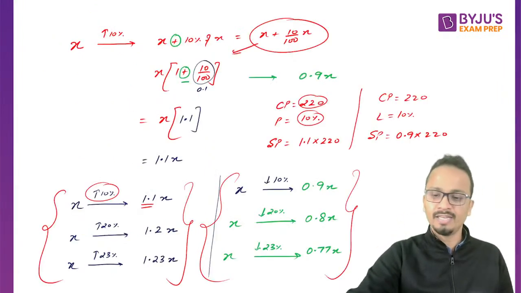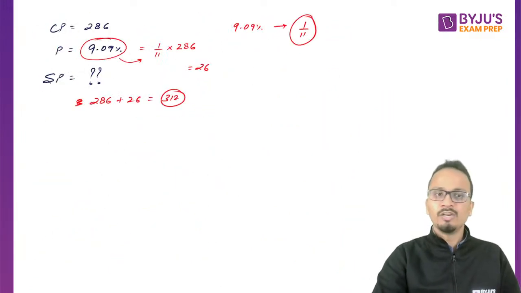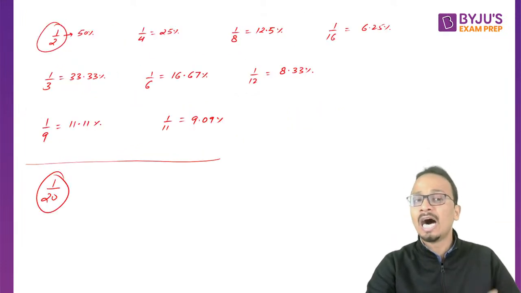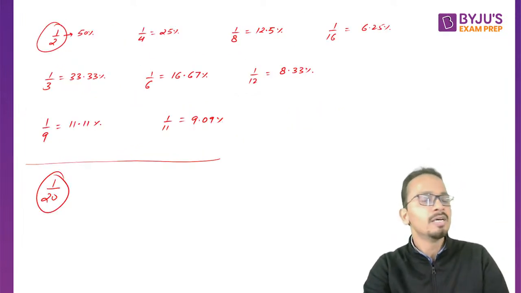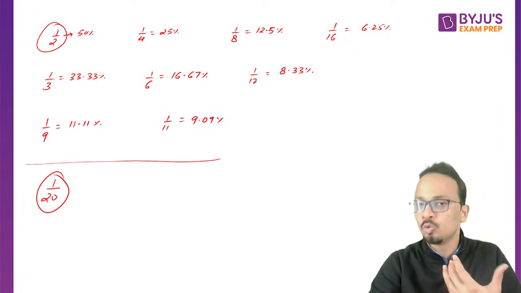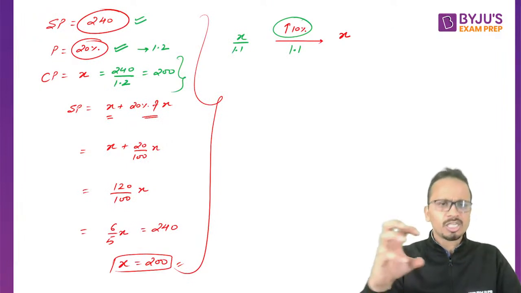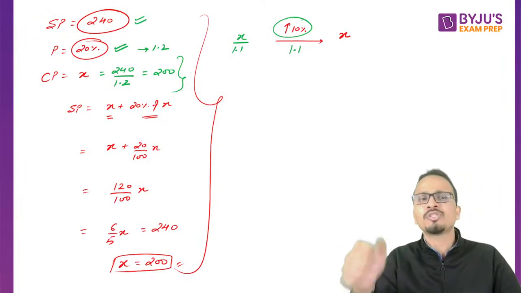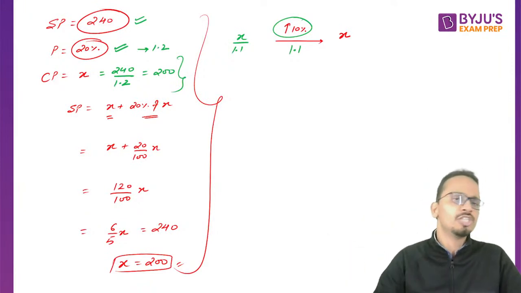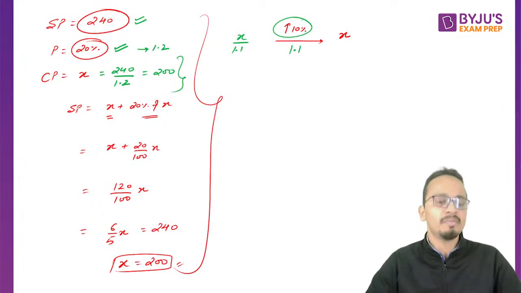Okay, fine. So up till now, we have seen a few things. We have seen the relevance of percentages, faster calculations, how we can use these percentage equivalents of fractions in order to basically increase the speed of our calculation, and understanding a few basic steps of transition from initial to final and final to initial. These particular steps can be used in order to save a considerable amount of time.